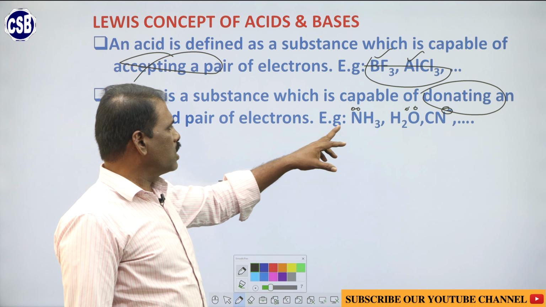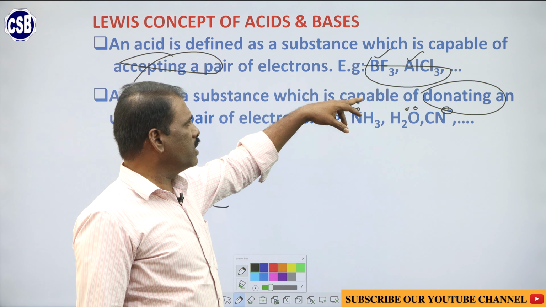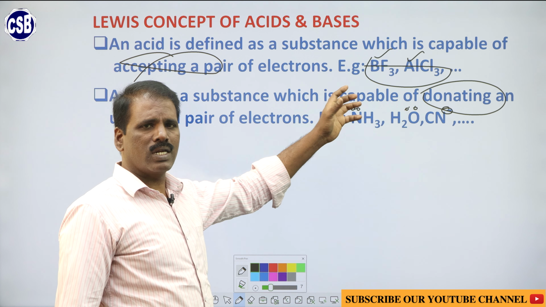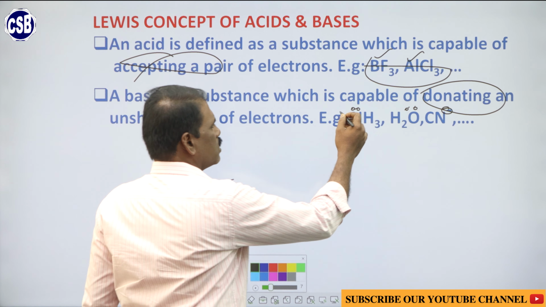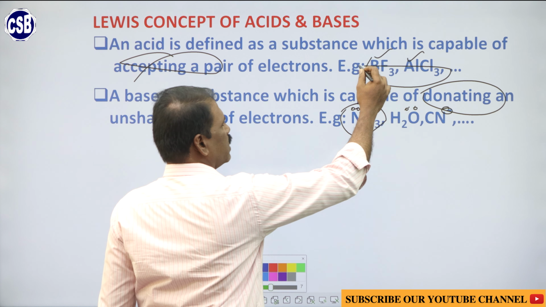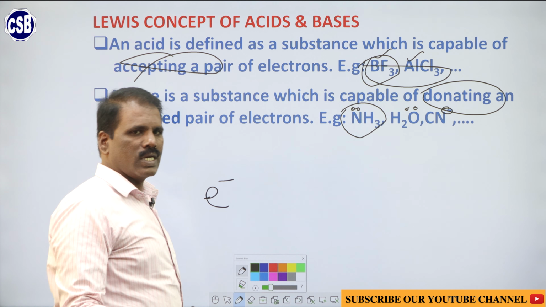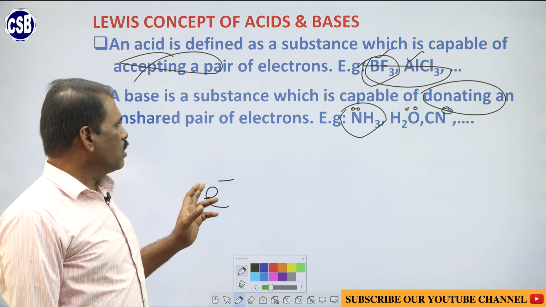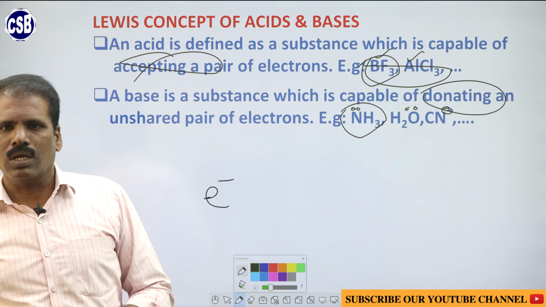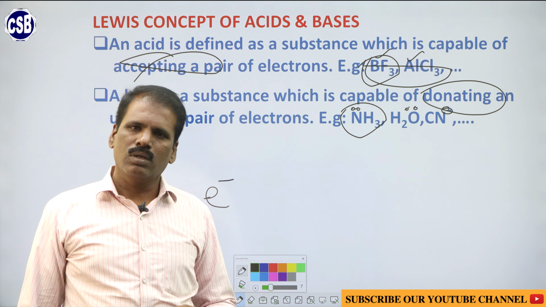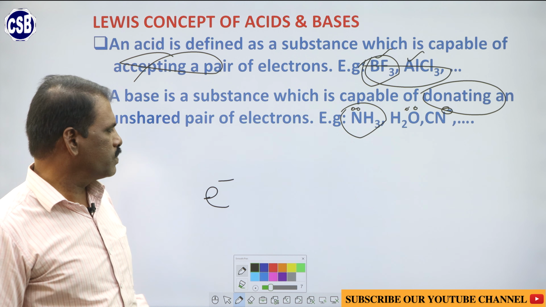So when ammonia gives a pair of electrons, BF3 as well as AlCl3 has a tendency to accept the pair of electrons. So here NH3 is called a Lewis base and BF3 is called a Lewis acid. According to Lewis, acids are electron acceptors, bases are electron donors.